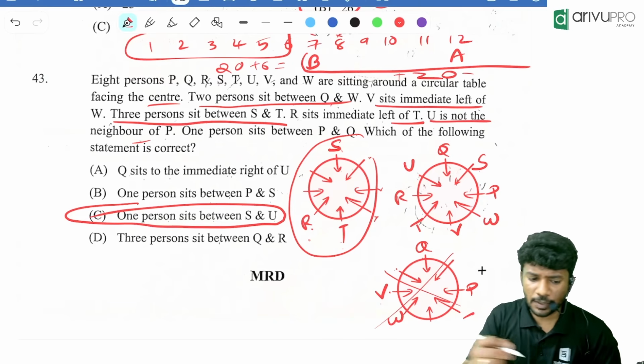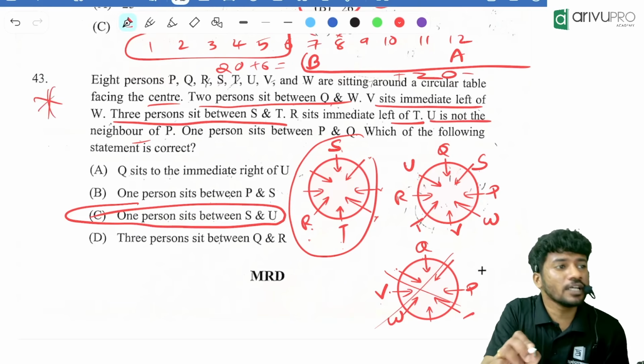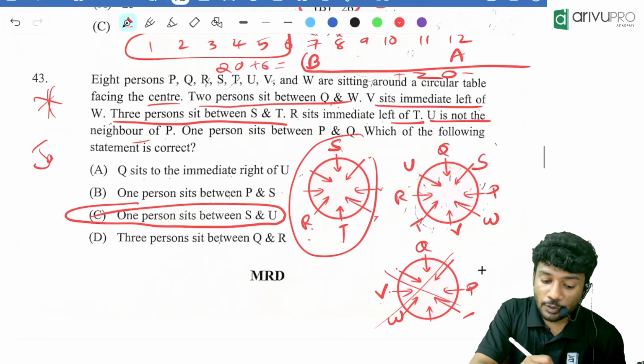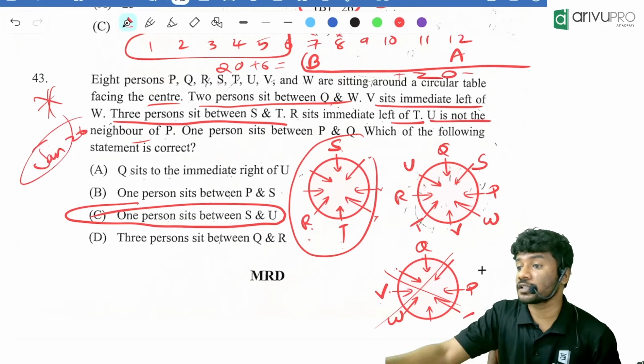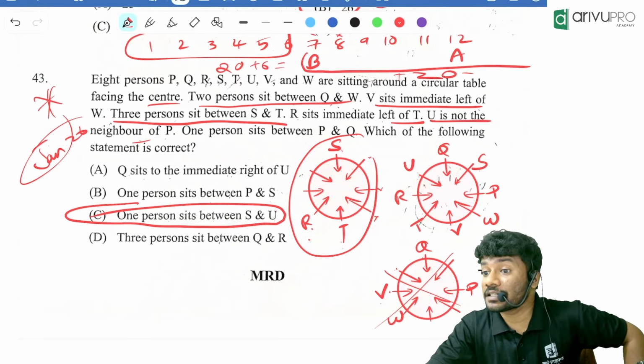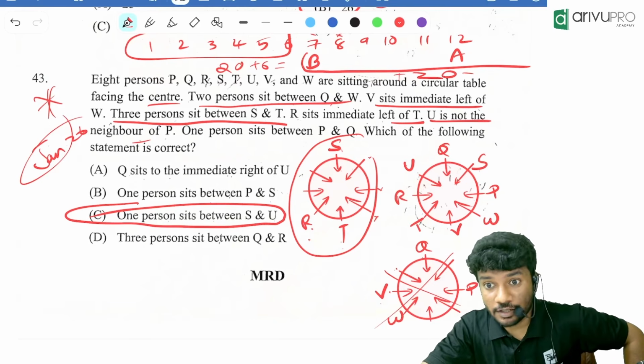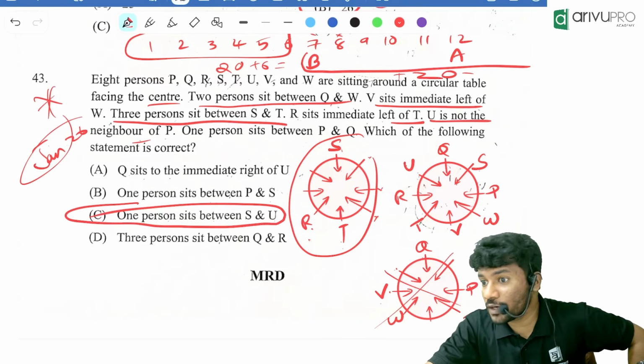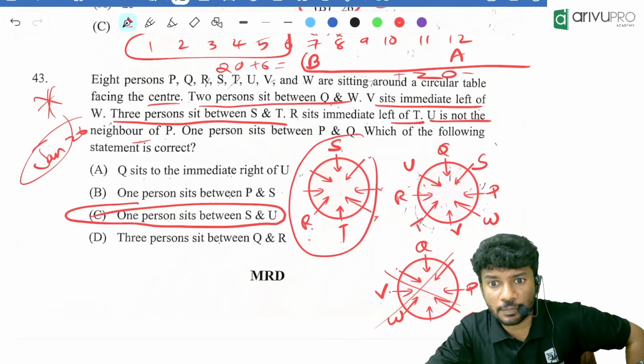Now, if you ask me, this question was the only difficult question in Jan 26 from the entire logical reasoning. Everything else was direct. Why? Because this is indirect. Direct connections are not given. Are you getting the point, people? Everyone understood the question. Is it clear for all the people?